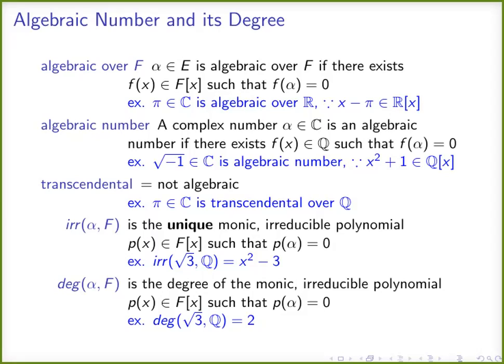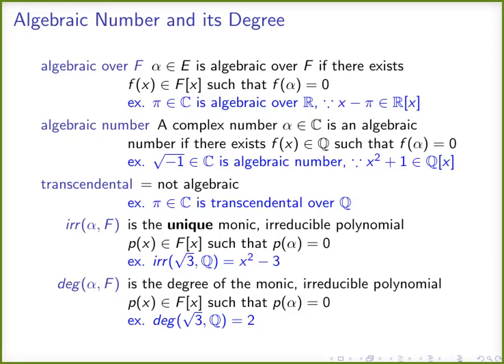Then we have a definition called irreducible polynomial of alpha over f. What do we mean by this term? The irreducible polynomial of alpha over f is the unique monic irreducible polynomial p of x in f[x] such that p of alpha is 0. And the degree of alpha over f: the degree of an algebraic number alpha over f is the degree of this unique monic irreducible polynomial. So here we started with a unique monic irreducible polynomial.